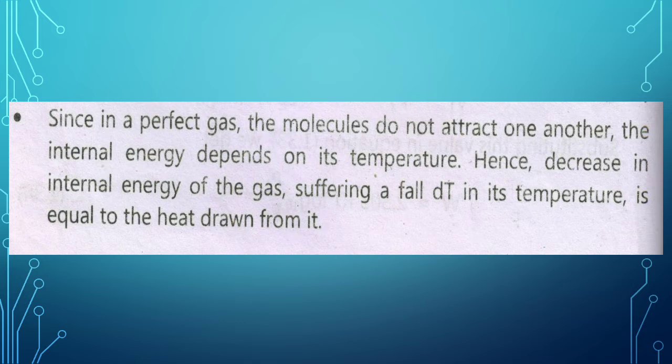Since in a perfect gas the molecules do not attract one another, the internal energy depends on its temperature. Hence, the decrease in internal energy of the gas suffering a fall dT in its temperature is equal to the heat drawn from it.